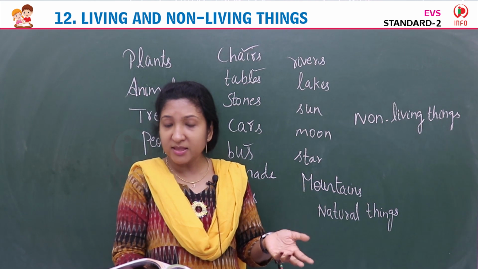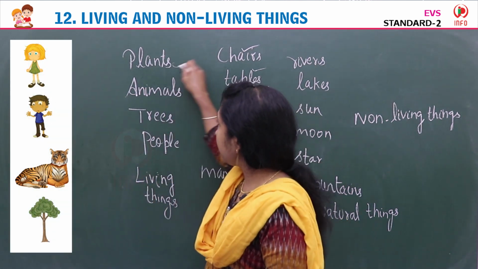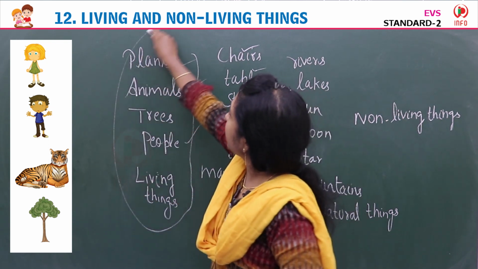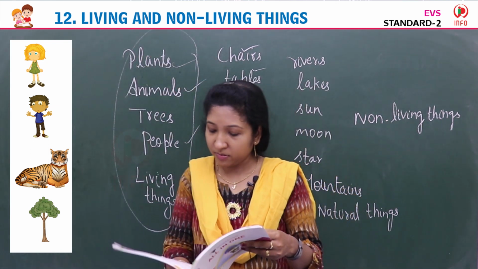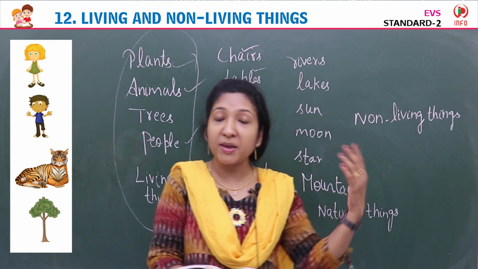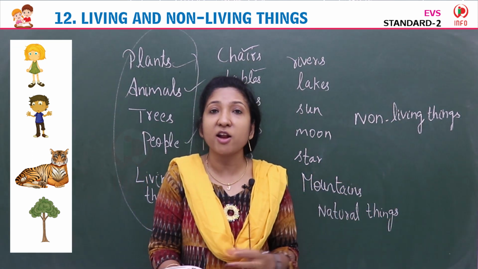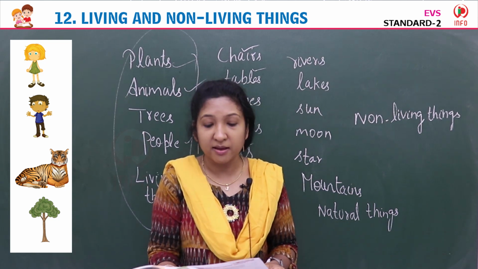Yes, living things means plants, animals, people. These are all living things. Yes, you can see the images here. People, animals, plants. These are all living things.